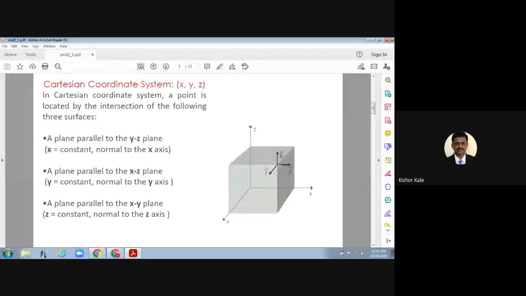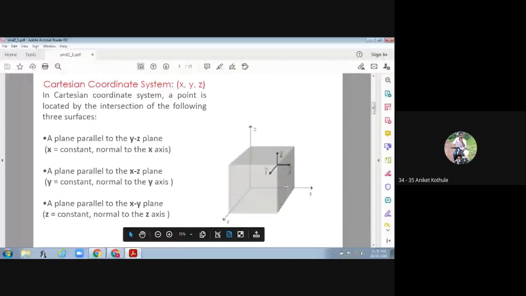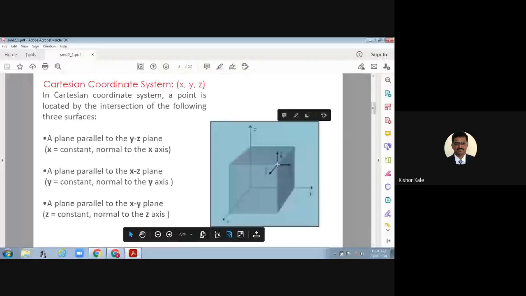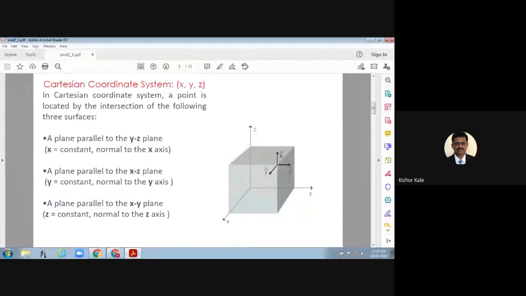What would be the coordinates at this particular point? If you see that, consider this cube, it is a cube made up of 1 unit length, height and width. Okay, then what would be the coordinate at this point P, which is shown here? 1, 1, 1. Yes, it would be exactly 1, 1, 1. Correct. That's good. So it will be 1 unit along the x-axis, 1 unit along the y-axis, 1 unit along the z-axis.